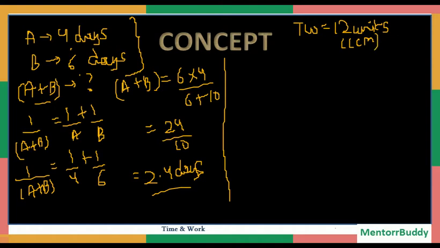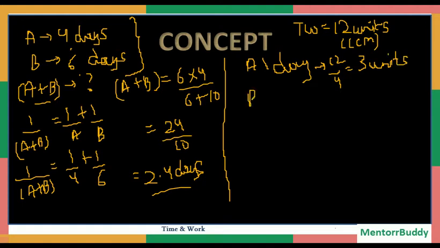Now, if A in 4 days finishes 12 units of work, then A in 1 day must be finishing 12 by 4, that will be 3 units of work. Similarly, B in 1 day will be finishing 2 units of work. So A alone finishes 3 units of work, B alone finishes 2 units of work.